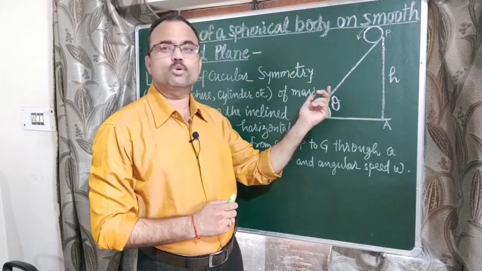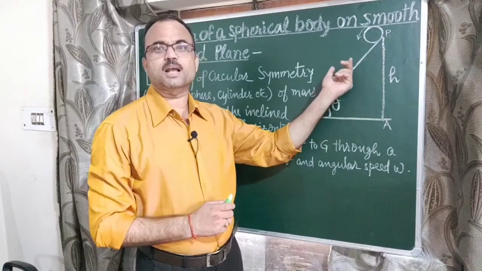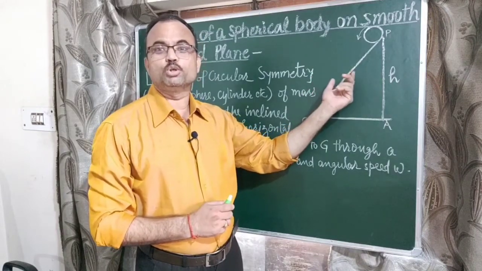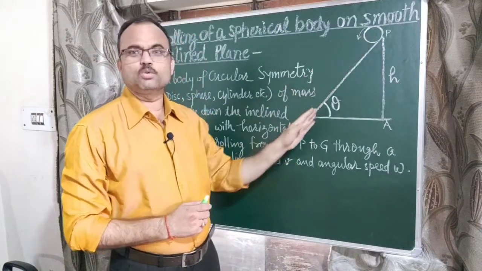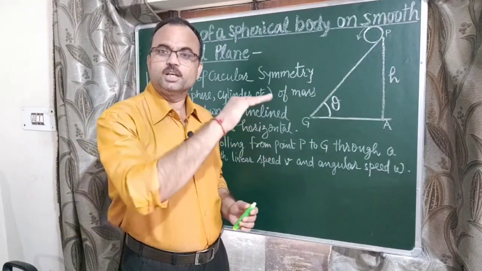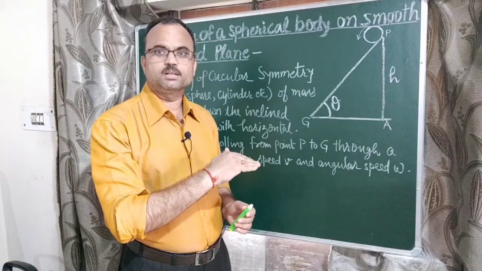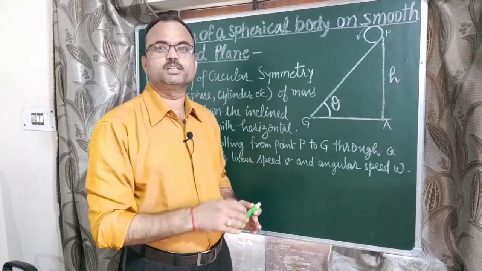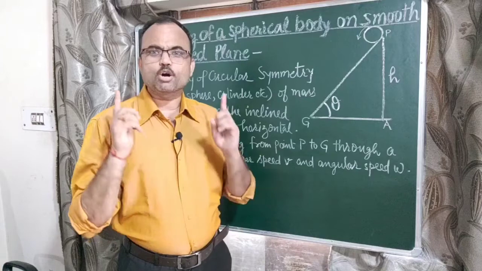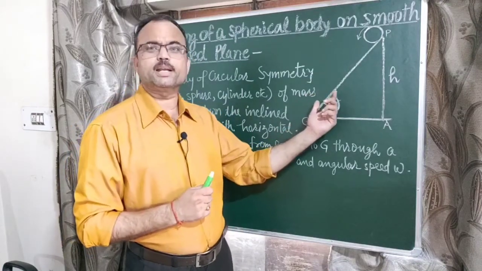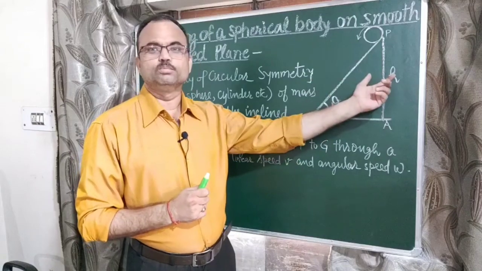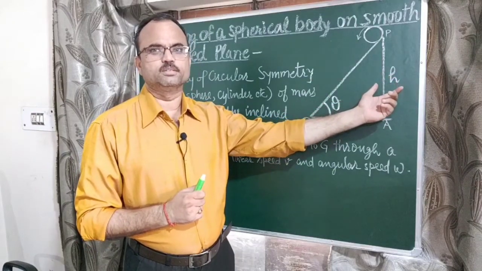So the sum of rotational kinetic energy plus translational kinetic energy is equal to the total kinetic energy. As the body rolls down, total kinetic energy increases, but at the same time potential energy decreases. According to the energy conservation law, the gain in total kinetic energy is equal to the loss in potential energy, right?